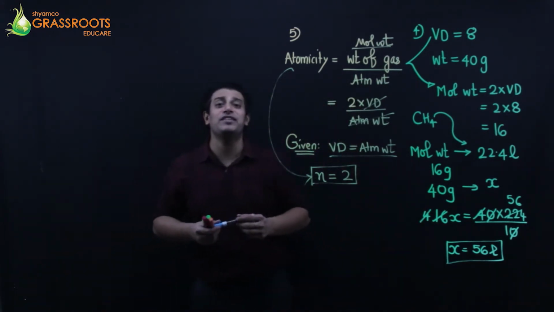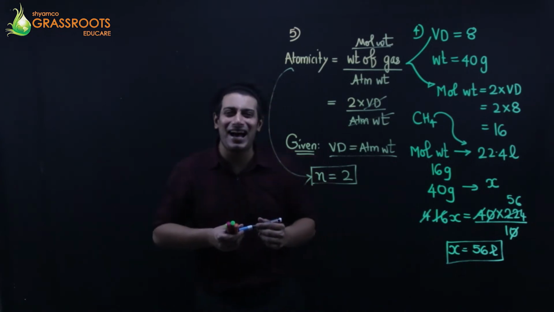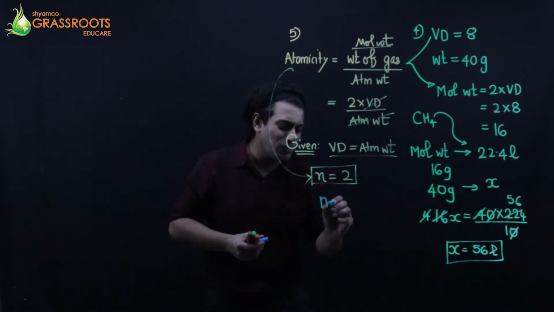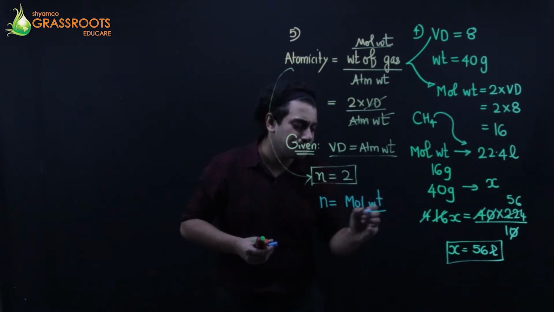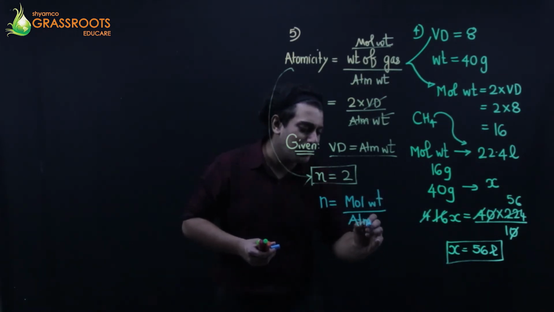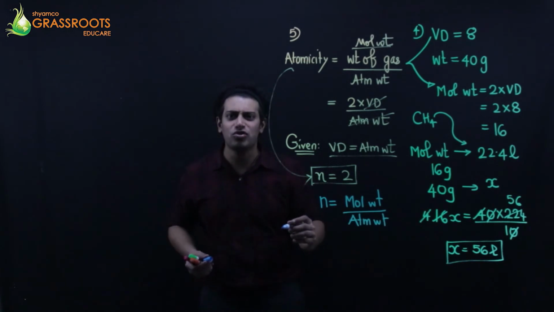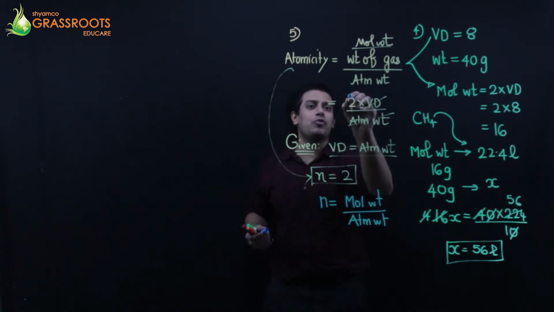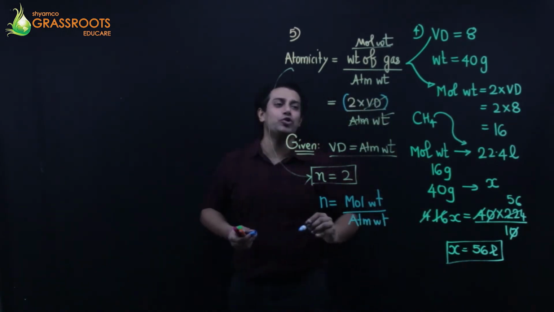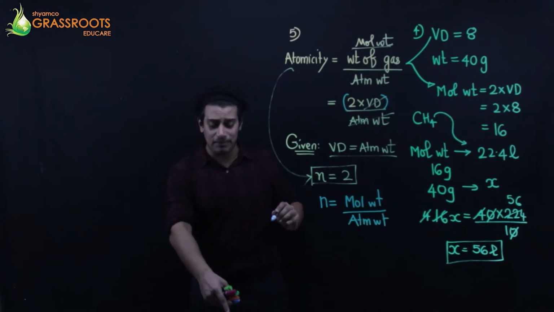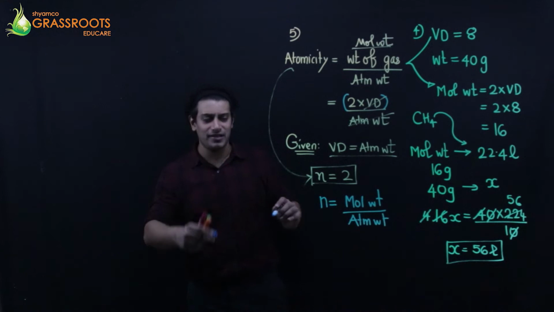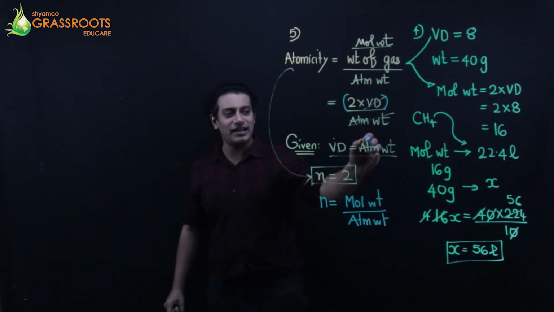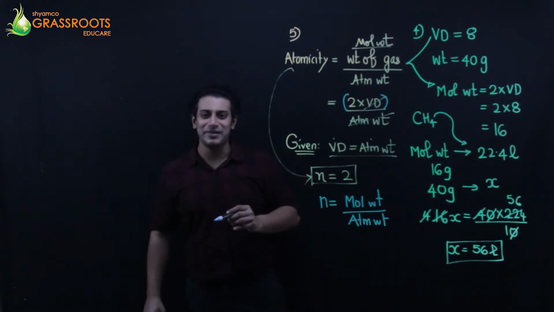Come on, you remember the chapter? In this chapter we have studied empirical formula. Don't we have the formula of N as molecular weight upon atomic weight? Of course we do. And what is molecular weight? 2 into vapor density. And specially, please read: it's mentioned in the sum, the question, that vapor density and atomic weight is the same.